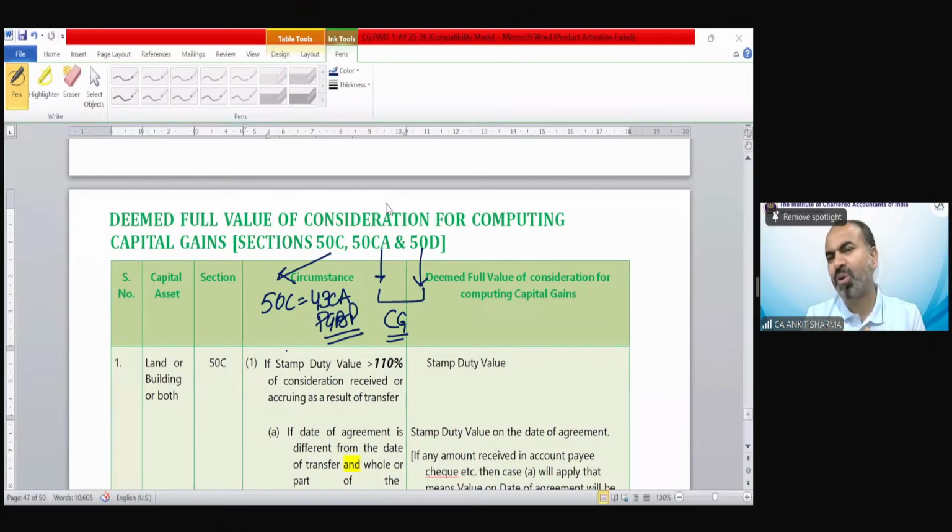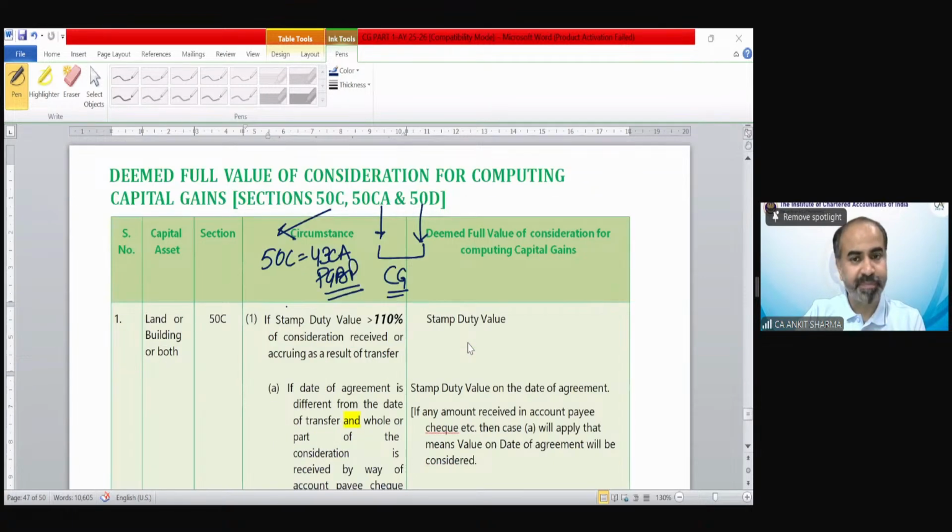Same examples are also in this chapter, which you must have tried in PGBP topic. Exactly the same. So there is nothing new in section 50C.